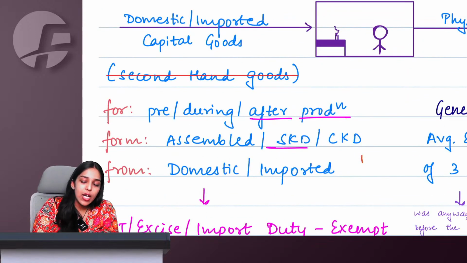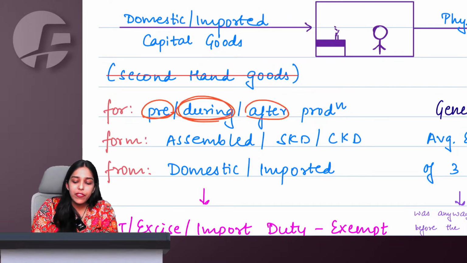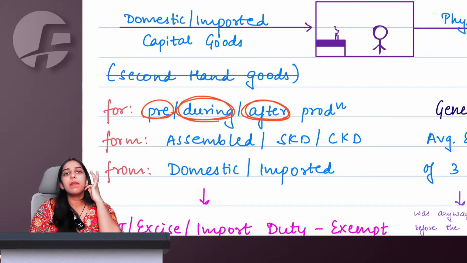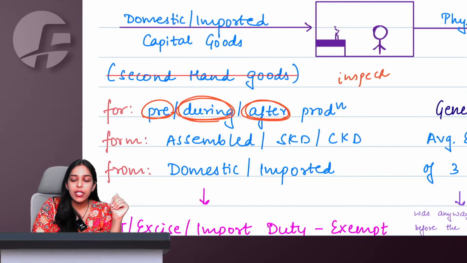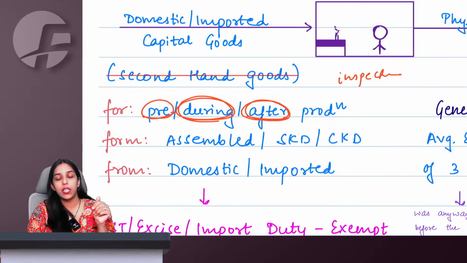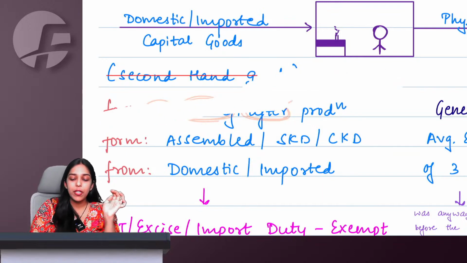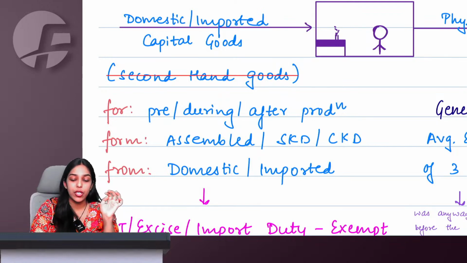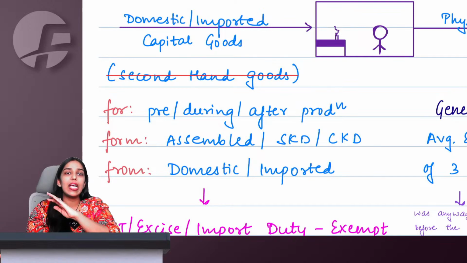So second-hand goods are not allowed here. The machine can be used in my pre-production period, during the production period, or after the production period. Say the machine that I am importing is not manufacturing the calculator, it is inspecting the calculators after they are manufactured, checking whether there is any fault. The government cannot say no, that you are not using it to manufacture, it is post-production. No problem, it is fine. So the machine can be used at any stage of production: pre-production, during production, or post-production. Everything is fine.